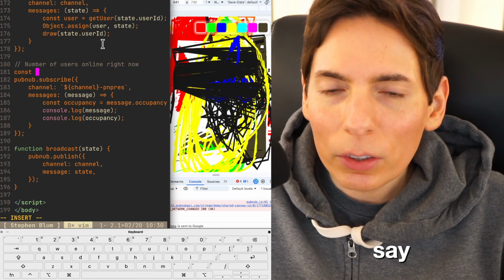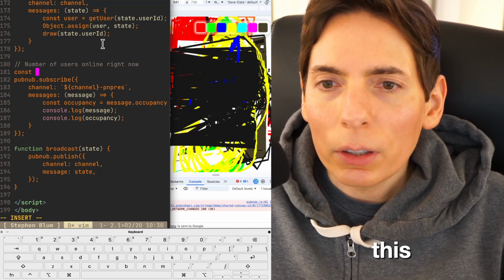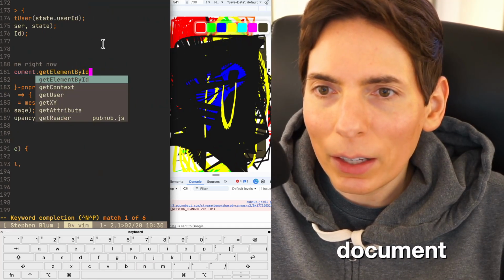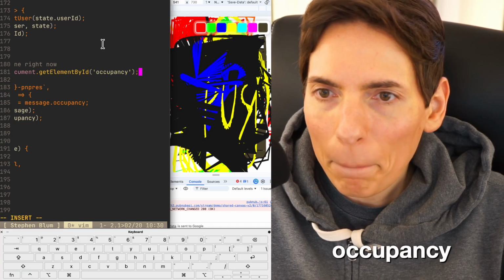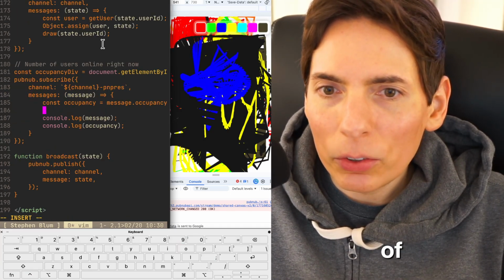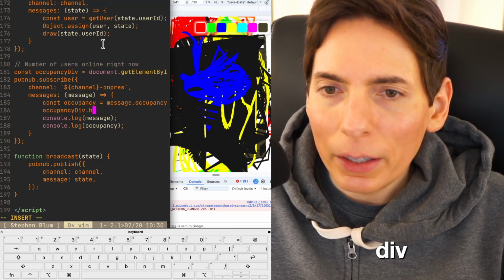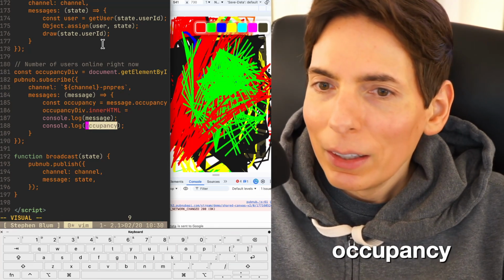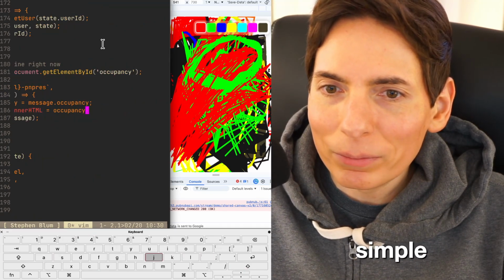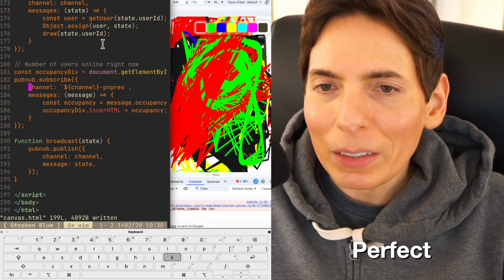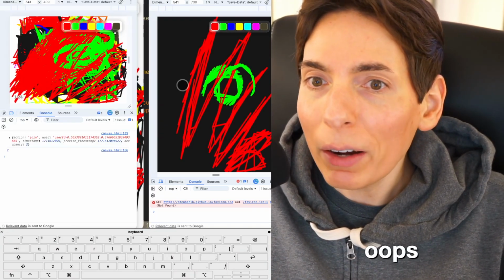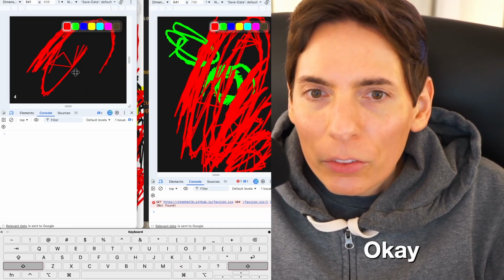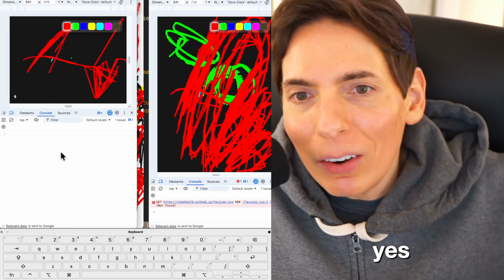So we'll say const, what do you call this? occupancyDiv equals document.getElementById occupancy. There we go. And then instead of logging it, we'd say occupancyDiv.innerHTML equals occupancy. We make it really easy, super simple, just like that. Perfect. There we go. All right, we added a new feature. Oops, I refreshed the wrong screen. Okay. 3, 4, 5. Perfect. Yes, there we go.